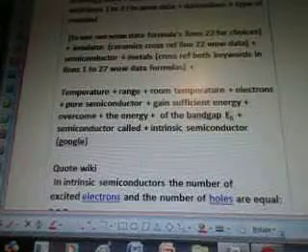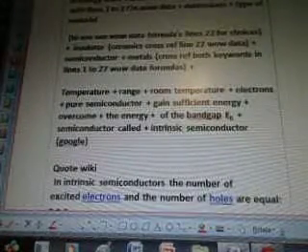Conducting empty filled allowed states, interfere forbidden bands, band gaps, electron holes. Width band gap, electron hole, width measured in energy units, cross-reference units, see line 22 formula. Determine types of material to use, insulator, semiconductor metals, both cross-reference all those keywords. Temperature, range, room temperature, electrons, pure semiconductor, gain efficiency, energy, overcome the energy of the band gap.